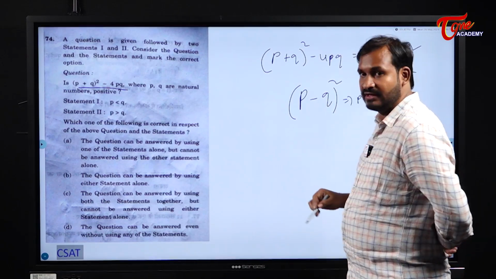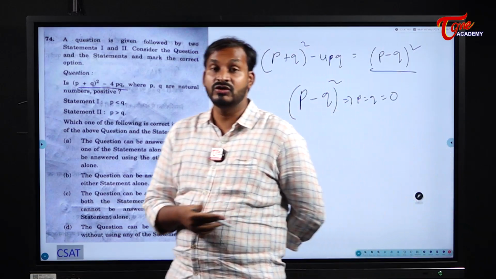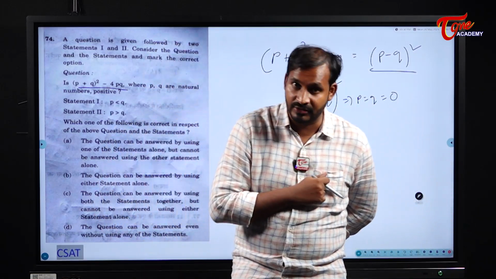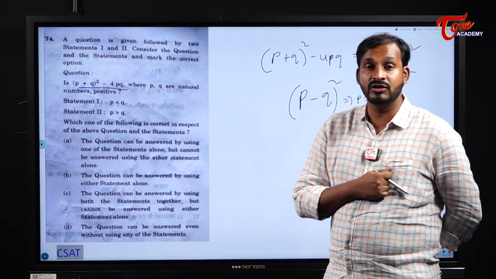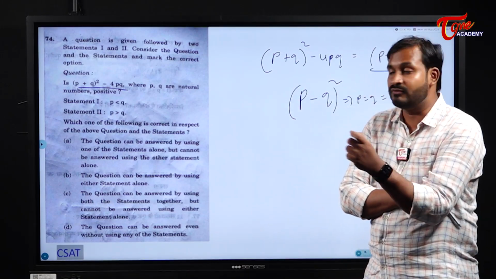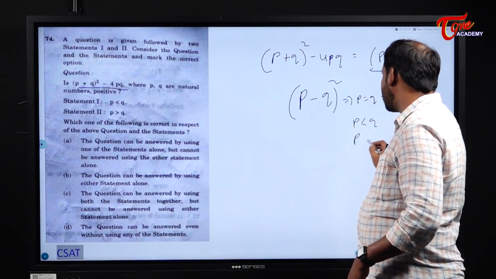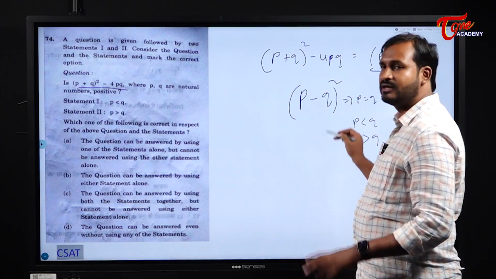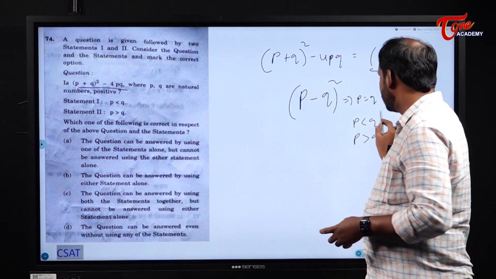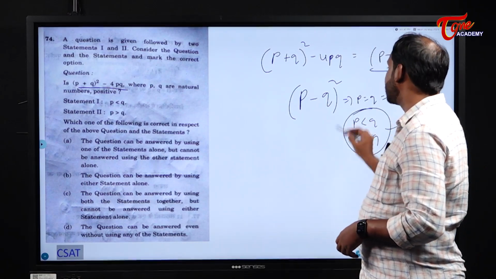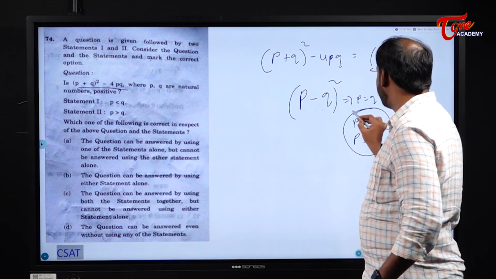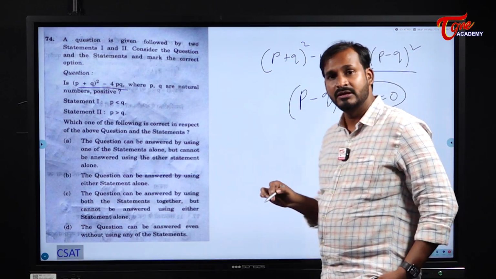If P and Q are equal, what does it become? 0. Is 0 a positive number? No. 0 is neither positive nor negative. Please be careful. You should not consider 0 as a positive value. If P is greater than Q or less than Q, it doesn't matter for us. Anyway, this is a whole square, it will become a positive value. So by using these two I can say it will become positive, but if P is equal to Q, it will become 0.